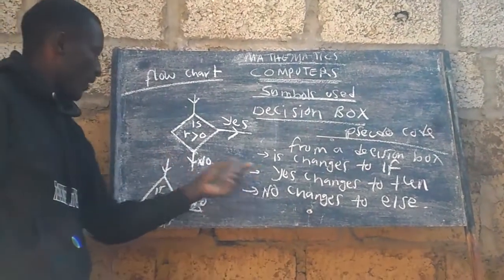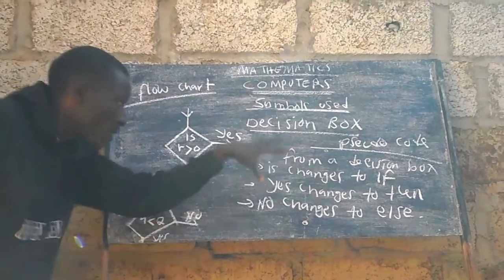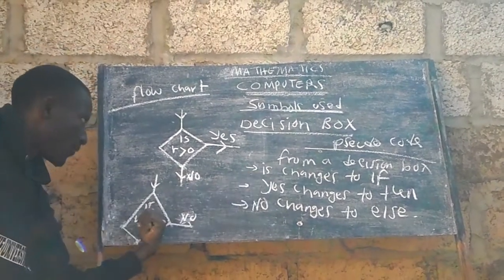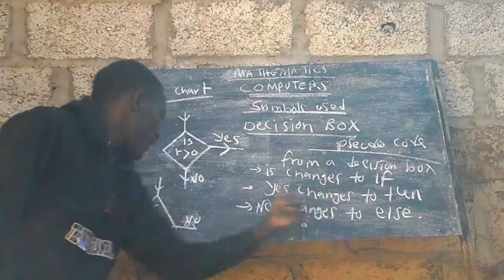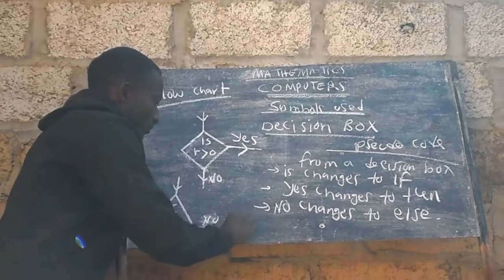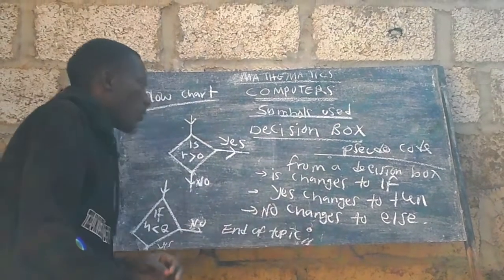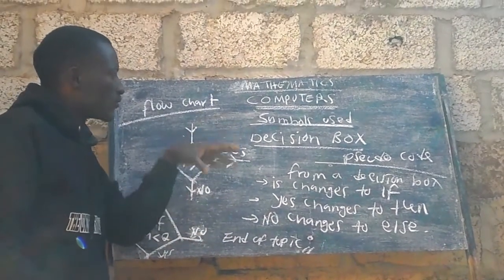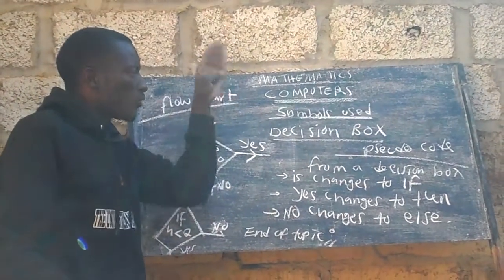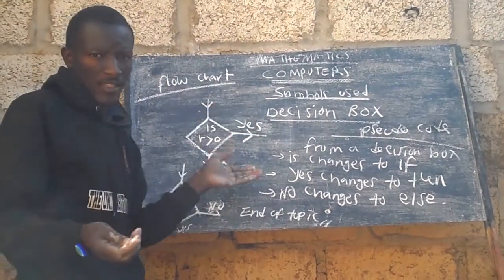So you've seen, if I am moving from the pseudocode to the flowchart, "if" will change to "is", "then" will change to "yes", and "else" will change to "no". So that's all on this topic. Now I'll wrap this up so that we do two questions on the computers. One changing from pseudocode to flowchart, the other changing from flowchart to pseudocode. Then that's it.